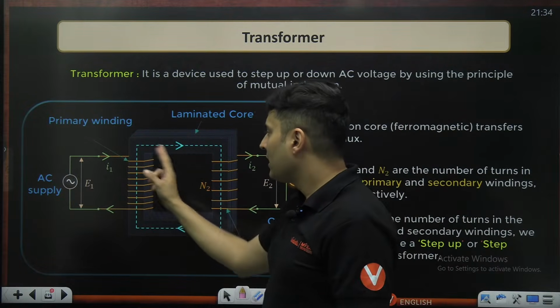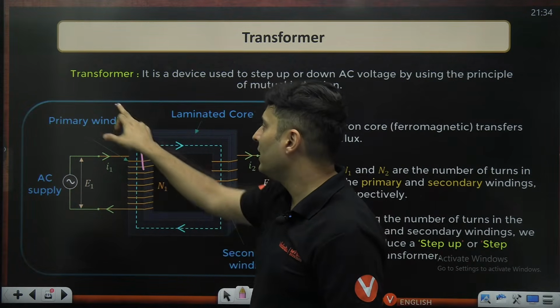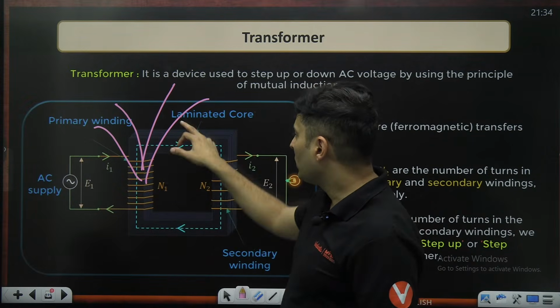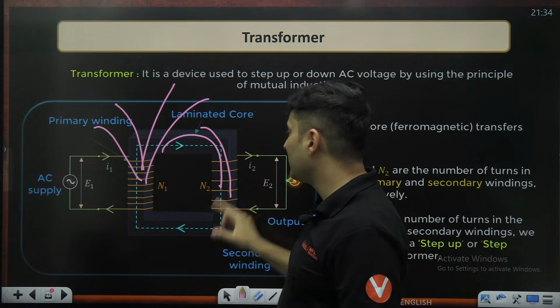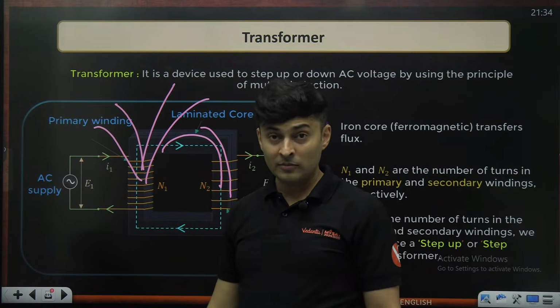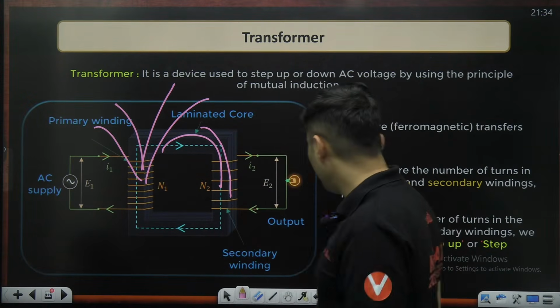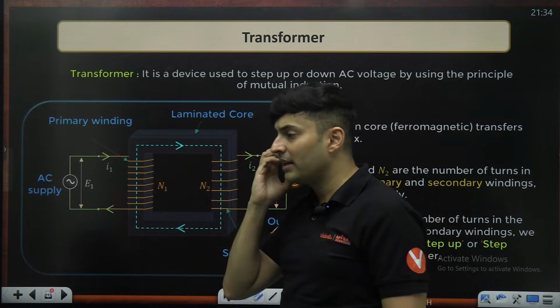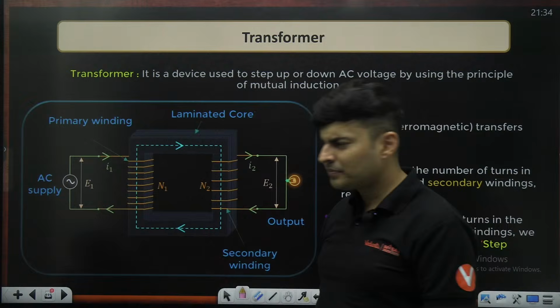Now, if current is passing in the primary, it will create magnetic fields. The magnetic fields will go everywhere. But not all the field lines will go into the secondary. Many lines will just go somewhere in the air, which is a waste for me. I don't want that. So what I do is I use a ferromagnetic material like iron, soft iron.